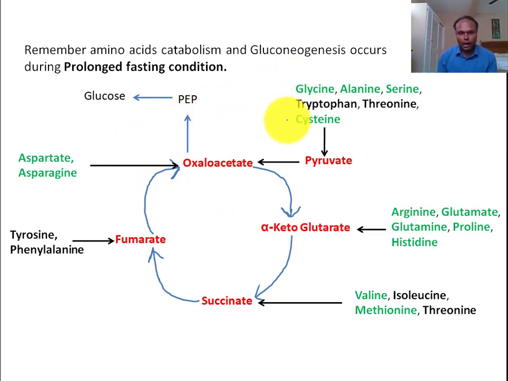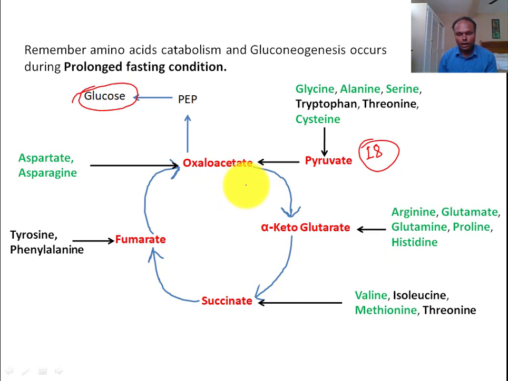So this slide shows amino acids that join the Krebs cycle. Through joining the Krebs cycle, amino acids will convert into glucose. This is how 18 out of 20 amino acids form glucose or feed gluconeogenesis.